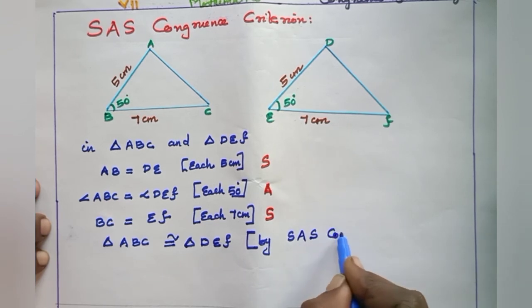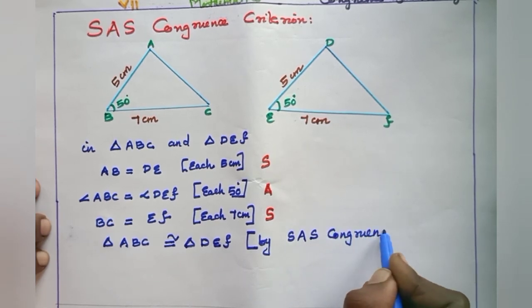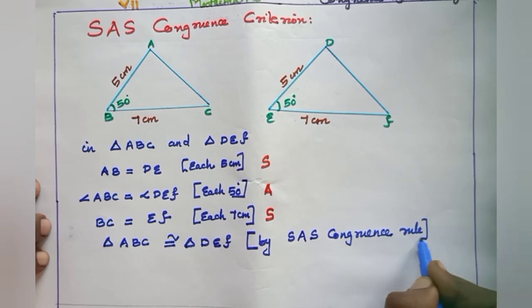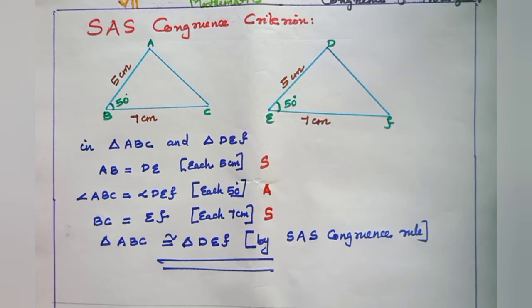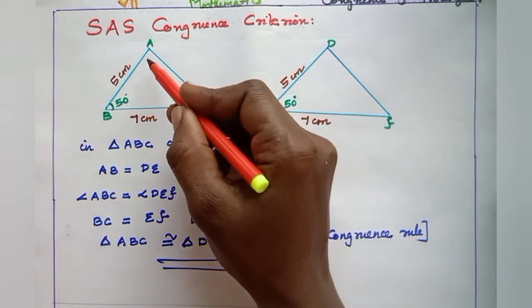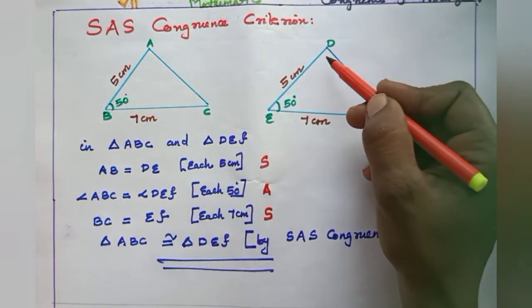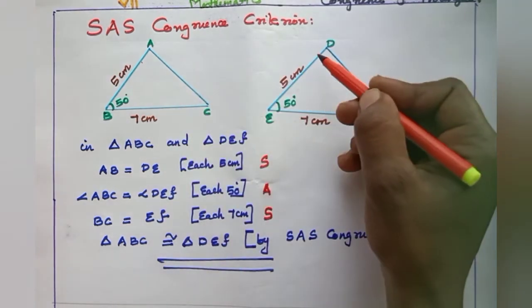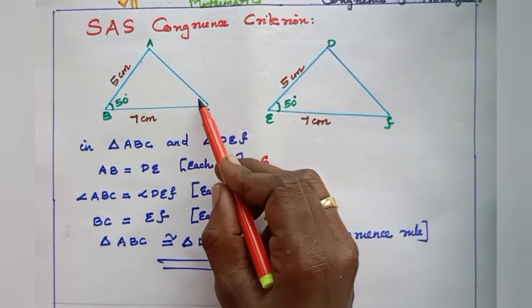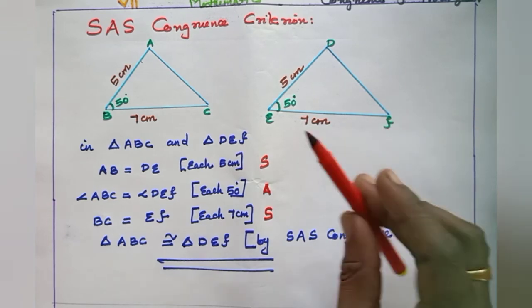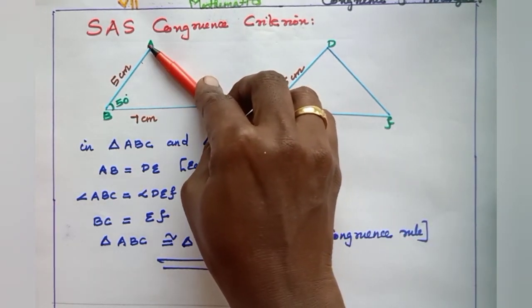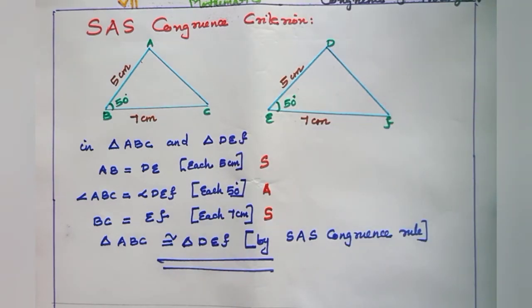SAS congruence rule. Okay, we know if two triangles are congruent, their corresponding parts are equal. So angle A corresponds to angle D, so angle A equals angle D, the corresponding angle C is equal to angle F, and the corresponding side AC is equal to DF.